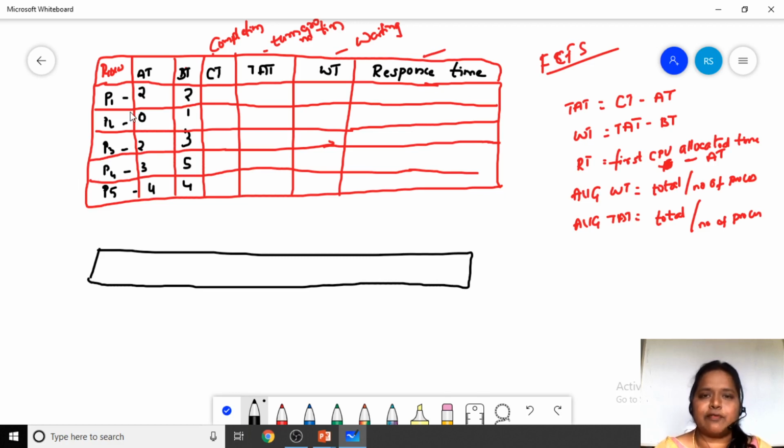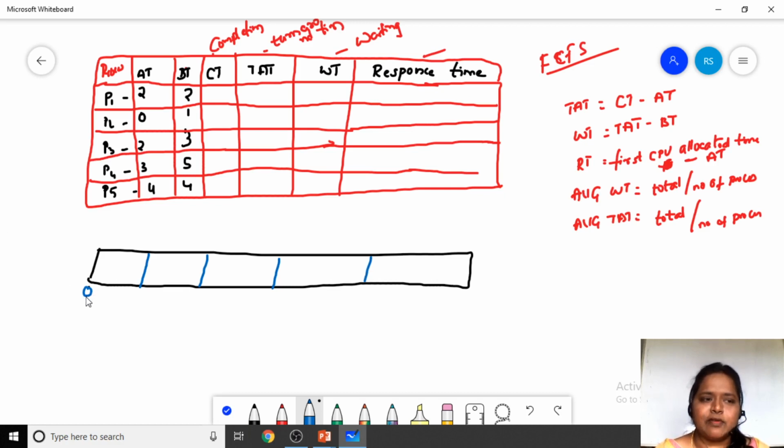As we look at the arrival times, first come first serve means the process which entered first will be given the highest priority. So we will start at 0 milliseconds. At 0 milliseconds, how many processes are there? P1, P2, P3, P4 and P5, fine.